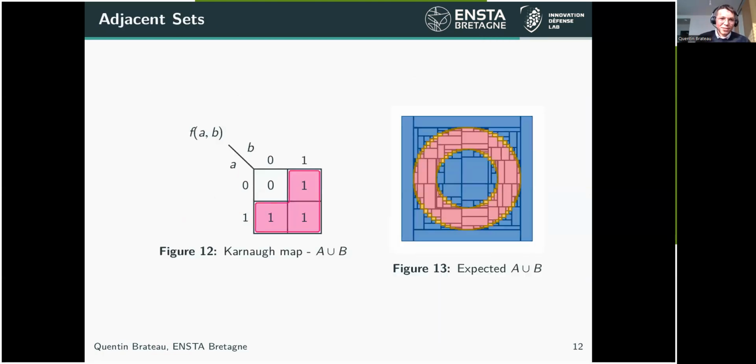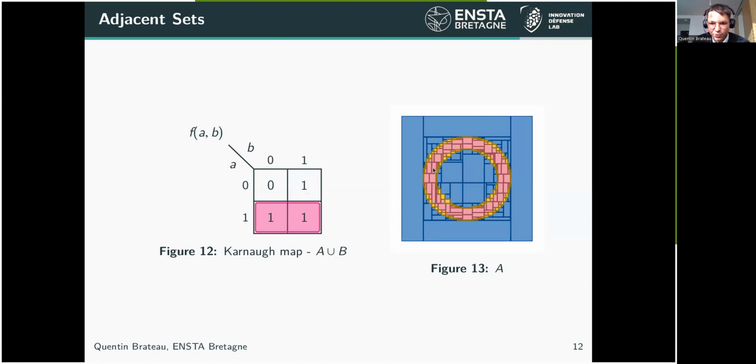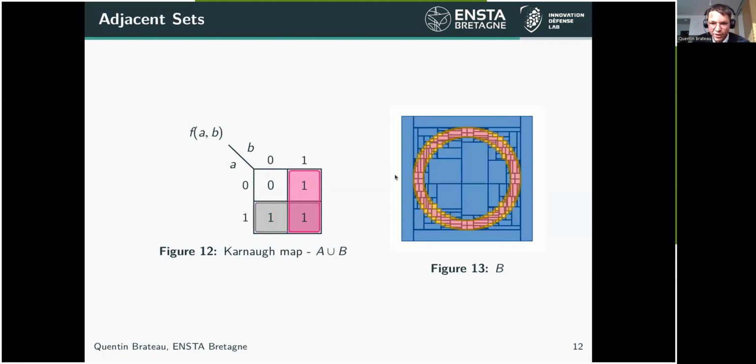Okay, but this general solution is not the solution for every set. If you want to characterize, for instance, this set which is equal to A union B, where set A is a ring and set B is also a ring, when we perform the union of these two sets, we get this fake boundary between them, because these two sets have an adjacent side.